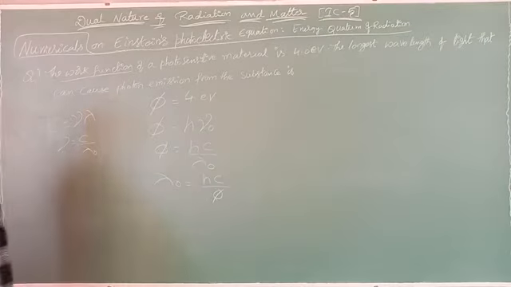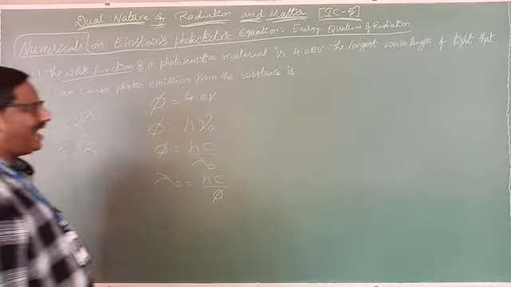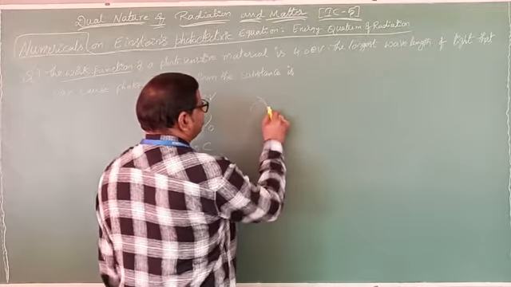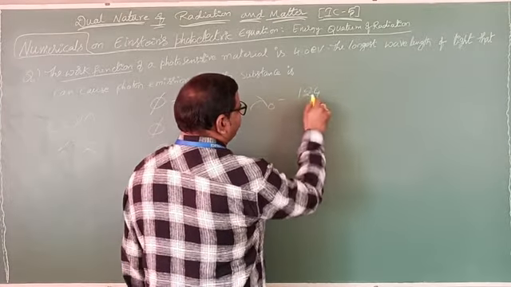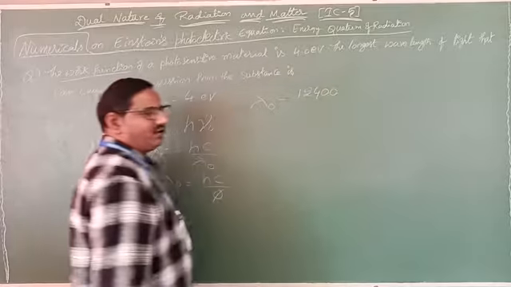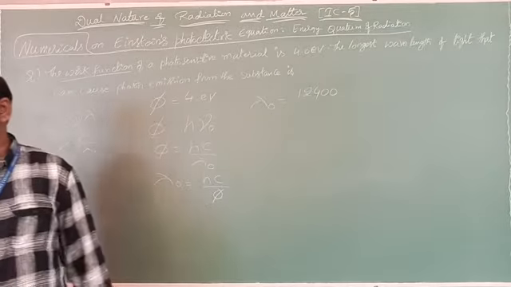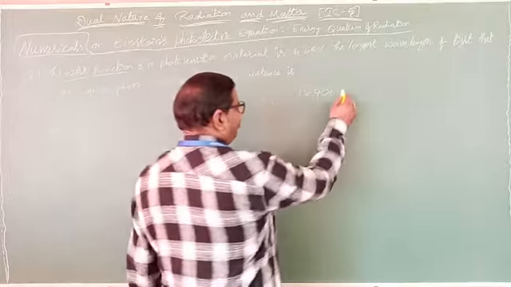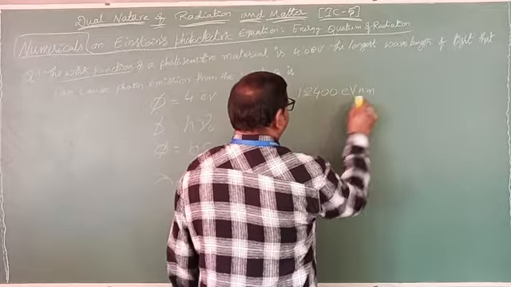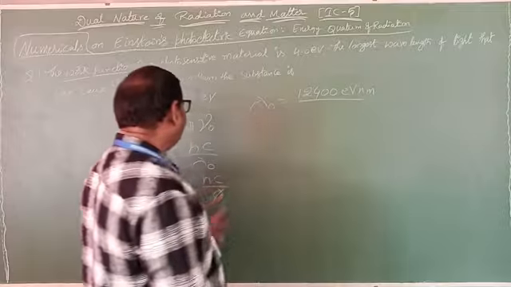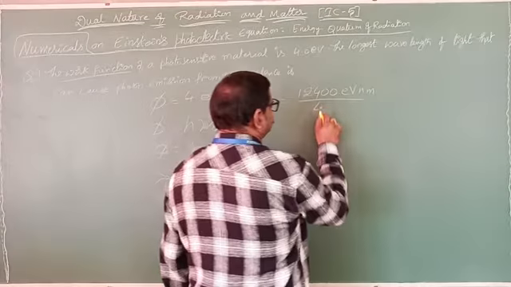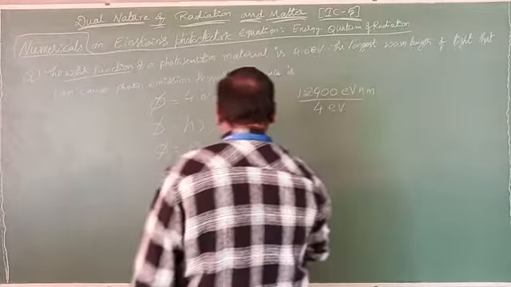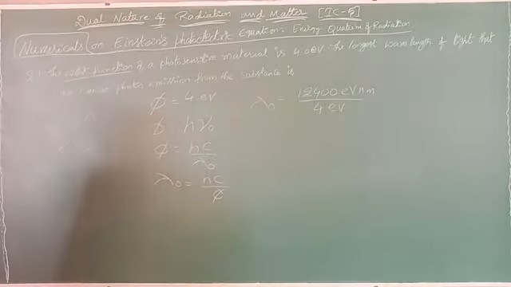What about the h value? Already we know the hc value, which in short form we measured as 12,400 eV angstrom, in electron volts. So eV nanometer divided by how much did they give? The work function is 4 eV. So we write 4 eV. Then solve that, and you can get a very easy answer.